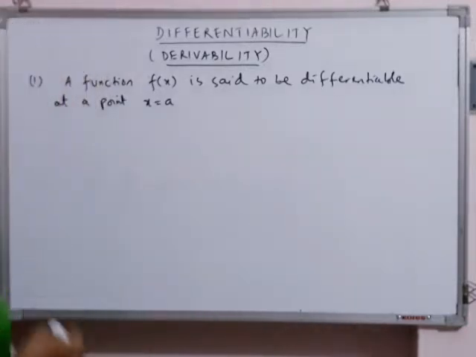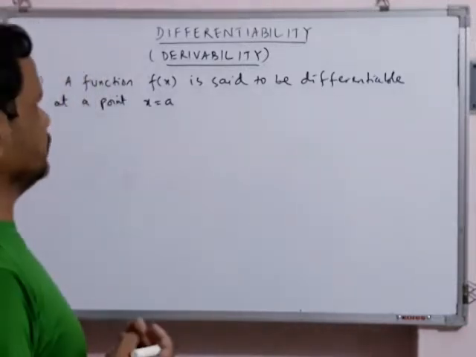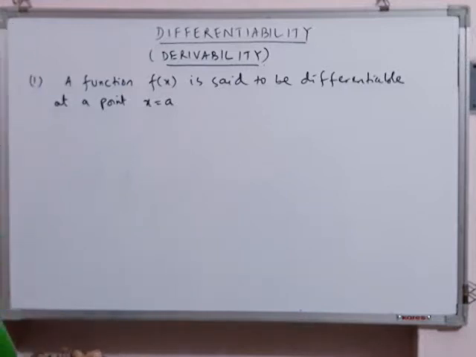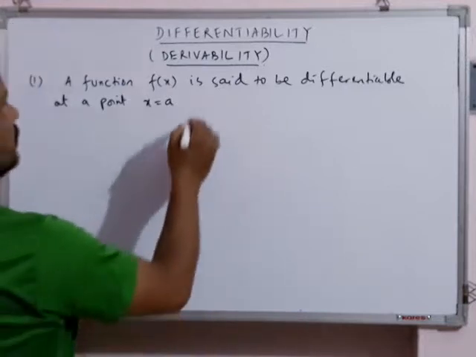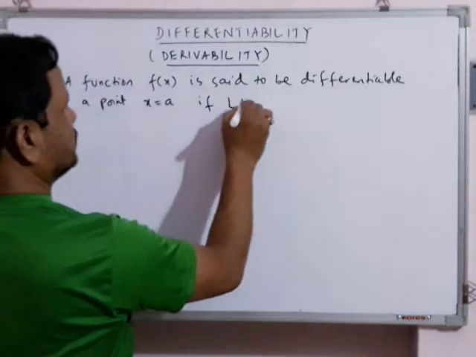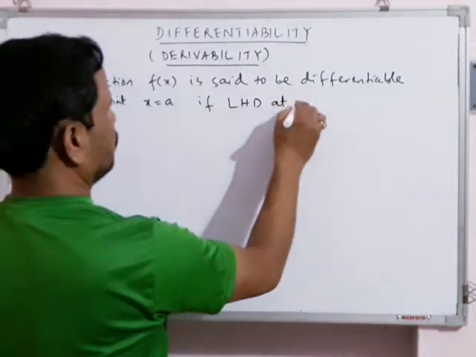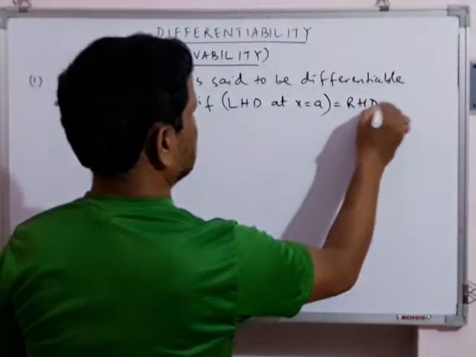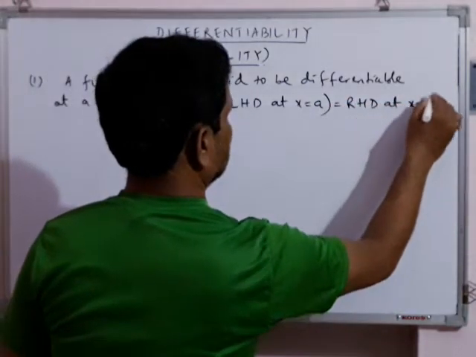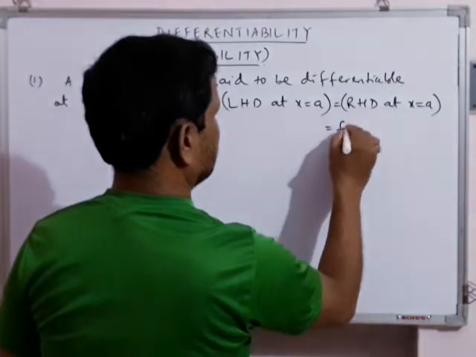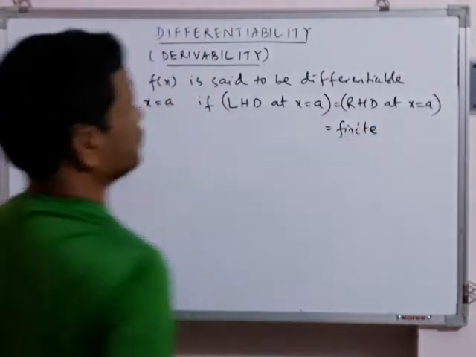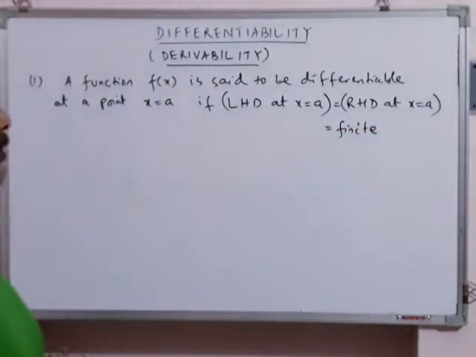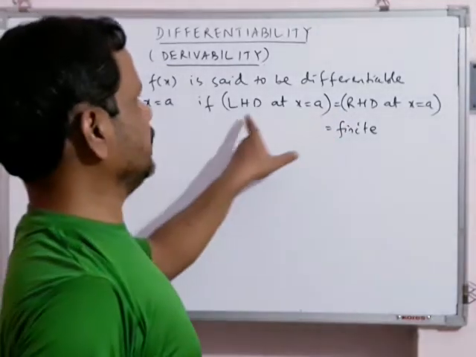So we will write the condition. When can we say the function f(x) is differentiable at a point x = a? The condition is: if LHD at x = a is equal to RHD at x = a, equal to finite. In this chapter, we will frequently use these two terms, LHD and RHD.